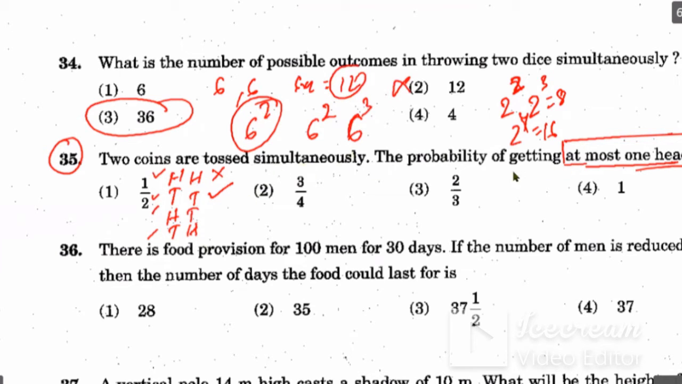Why? Because it is asking for at most one head. So the maximum should be one head, and the minimum should be 0. Here it is 0, so it will be included. Here it is 1, it is included. Here it is 1, it will be included. So there will be 3 out of 4. So the probability is 3 by 4.